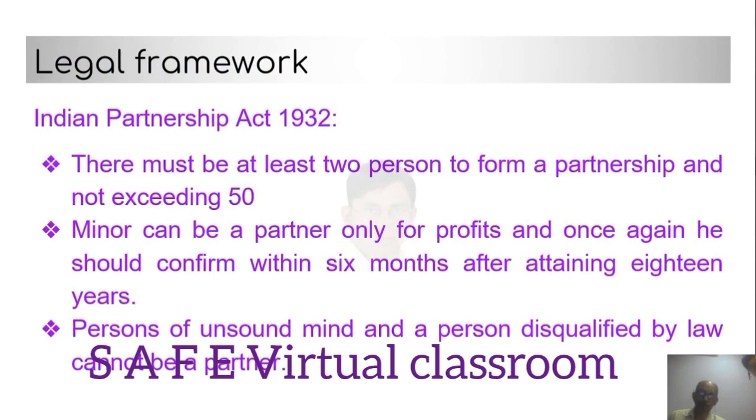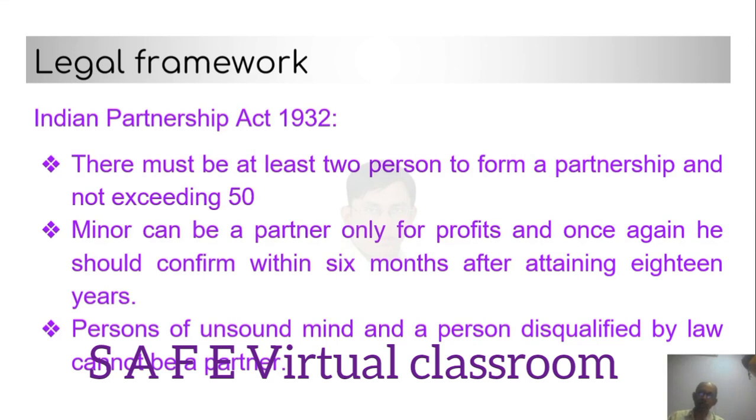Legal framework. Legal framework means which particular act or which particular rules or which particular law is applicable. So Indian Partnership Act 1932 is applicable. There must be at least 2 persons to form a partnership and not exceeding 50. So that is what the minimum and maximum is. Minor can be a partner only for profits, and once again he should confirm within 6 months after attaining 18 years.